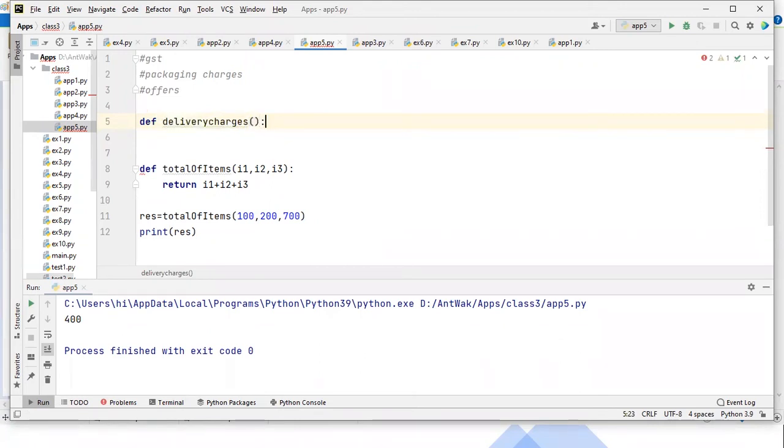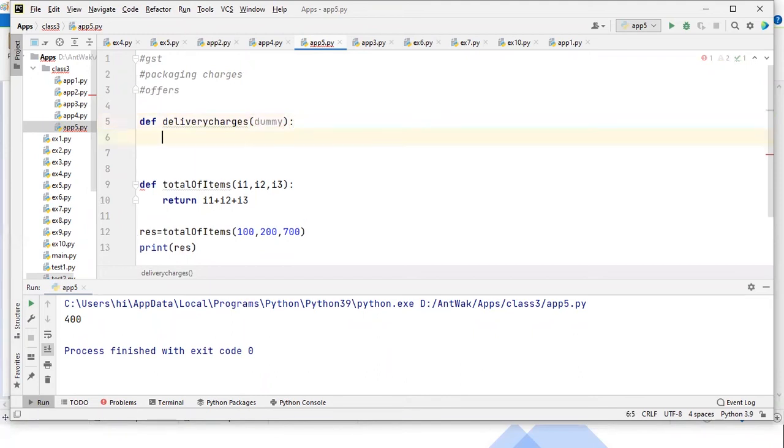I'm preparing this function. Guys, remember one thing now. This delivery charges is a function. It has to take one dummy function as an argument, and you have to prepare one inner function. Observe carefully. I'll explain it again. This is how it will work internally. You have to prepare one inner function. Let's take the function name as inner function.